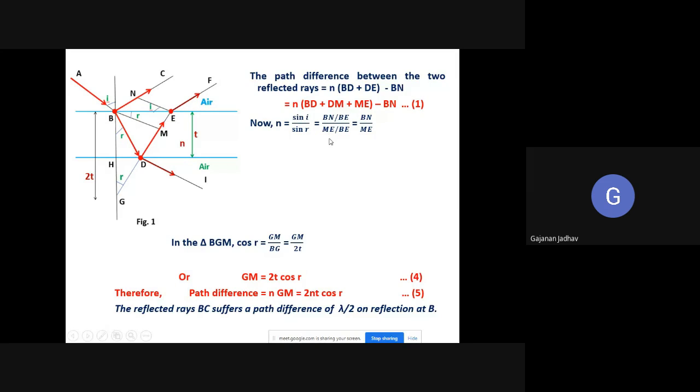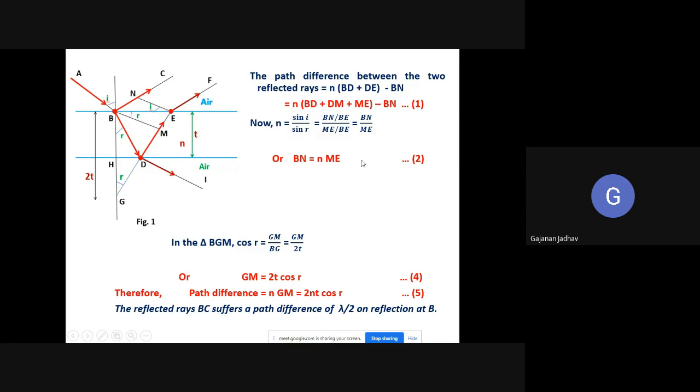And sine R is ME upon BE. So BE gets cancelled, and we get the refractive index n equal to BN upon ME. If n is equal to BN upon ME, then BN will be equal to n into ME.